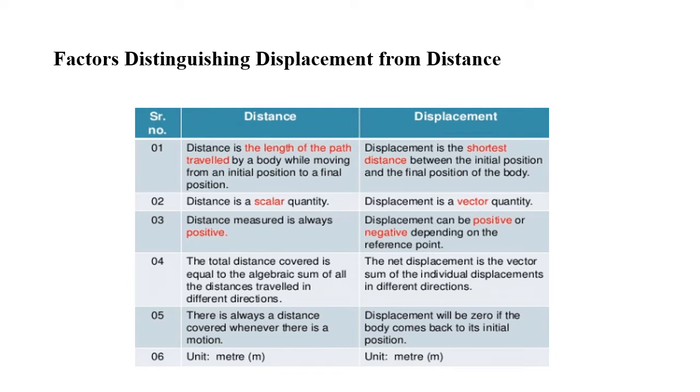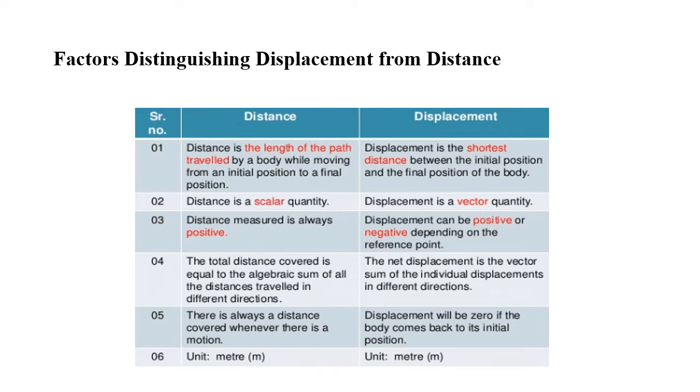Third point, distance measured is always positive. It doesn't have negative or zero values. Displacement can be positive, negative or zero depending upon the reference point. Total distance covered is equal to the algebraic sum of all the distances traveled in different directions. Then what is the total displacement? The net displacement is the vector sum of the individual displacements in different directions.